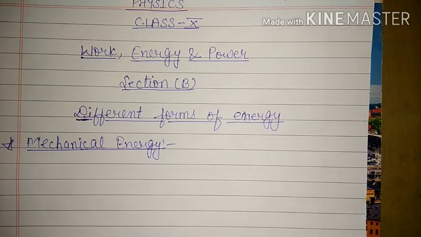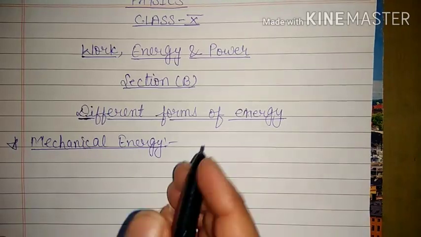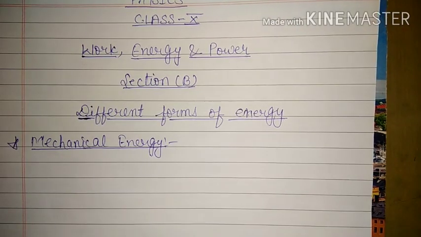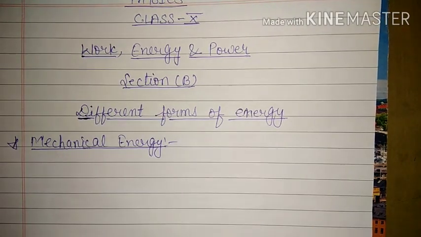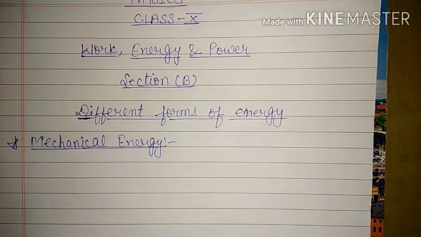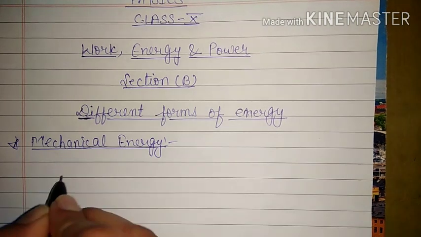Today we will discuss the second section of our chapter Work, Energy and Power. The second section is different forms of energy. First of all, we will discuss mechanical energy. So, first of all, we will discuss the definition. Energy possessed by a body due to state of rest or motion or change in its position, shape and size.